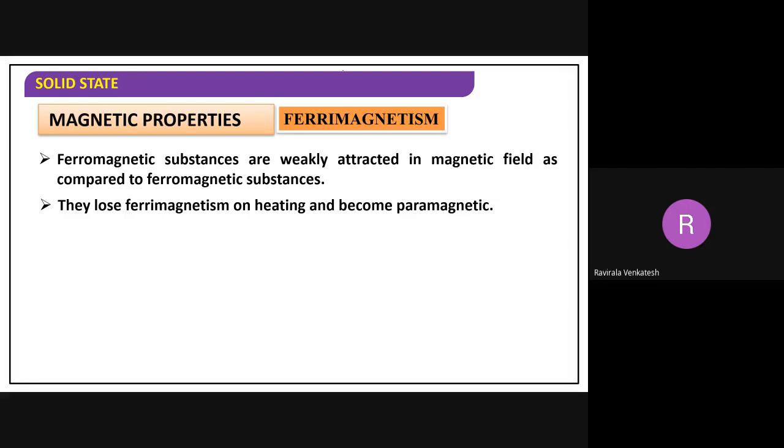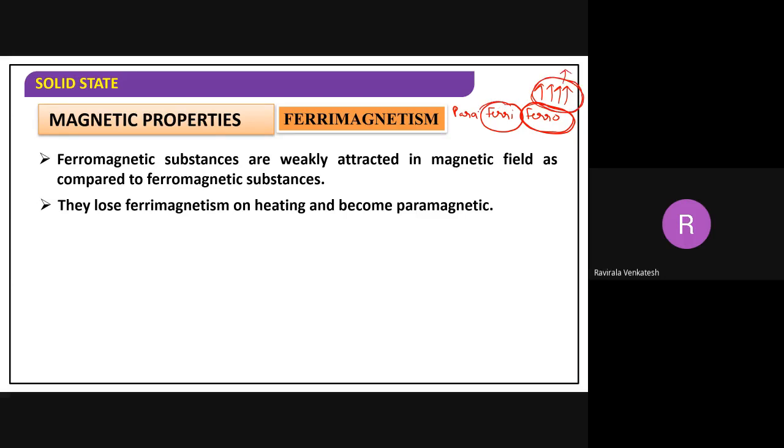The main difference, if you observe it: first I am writing like this, para, then ferri, then ferro. Now, which is strongly attracted? Ferro is strongly attracted. Why is ferro strongly attracted? Because in ferro, all the domains are in the same direction. Because of the same direction, the net magnetic momentum will be added. Everything will be added, and the result will be a higher value.